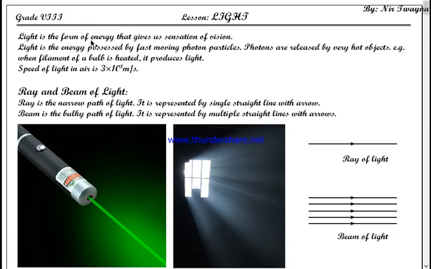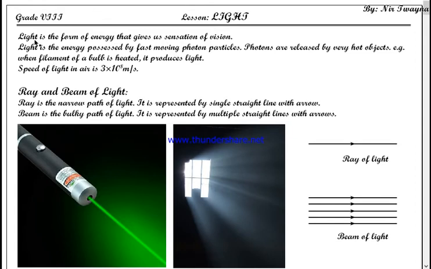Light is a form of energy, isn't it? Well, there are two kinds of things in the universe: energy and matter. Matter has some mass, energy does not have any mass. Matter, you can take weight, or matter occupies space, but energy, you cannot take weight of energy, or energy does not occupy any space.